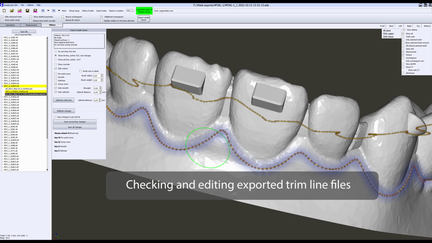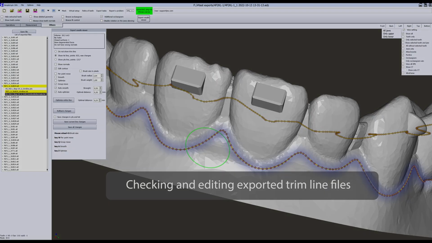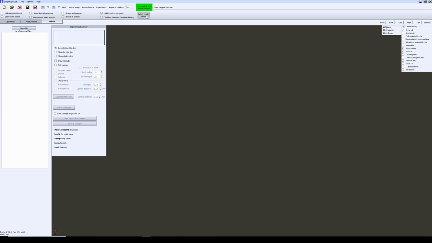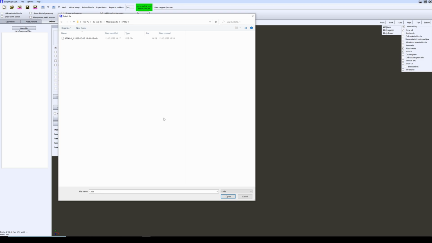In this video I will tell you how to check and edit exported trim lines. I open menu Others, click Export Result Viewer. To upload exported files, click Open File. In this folder we can see the file with EDZ extension.